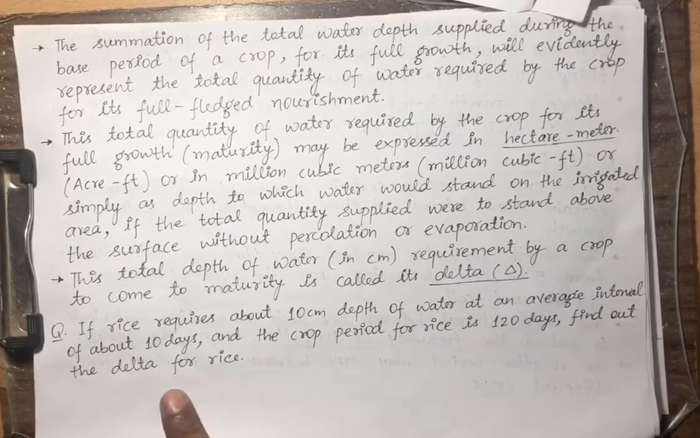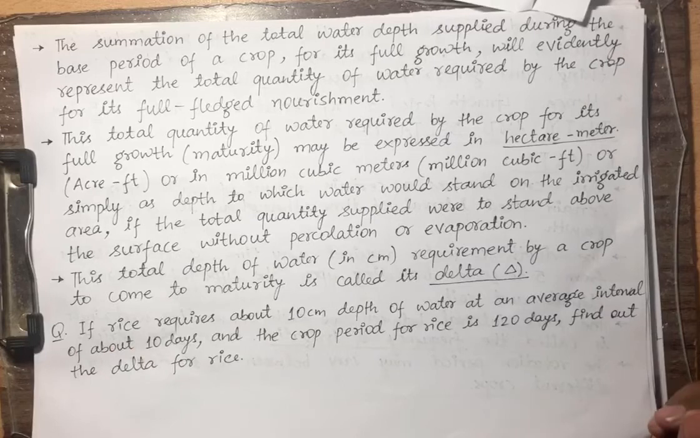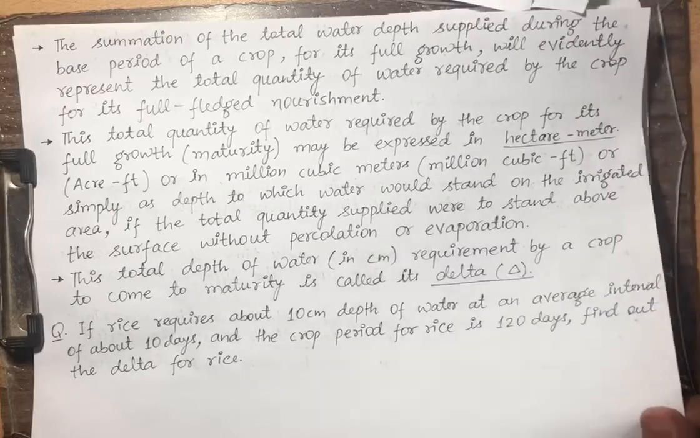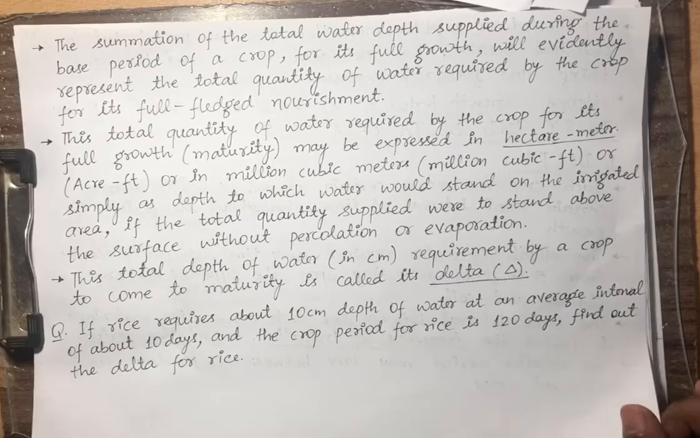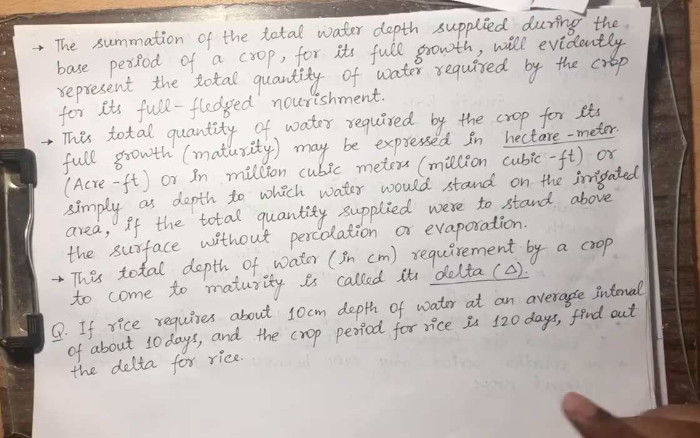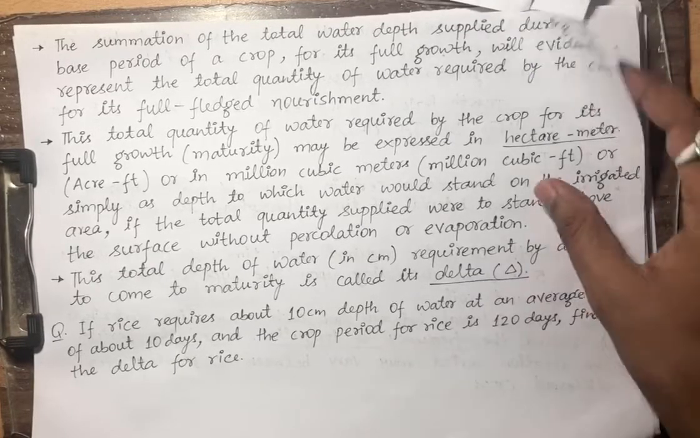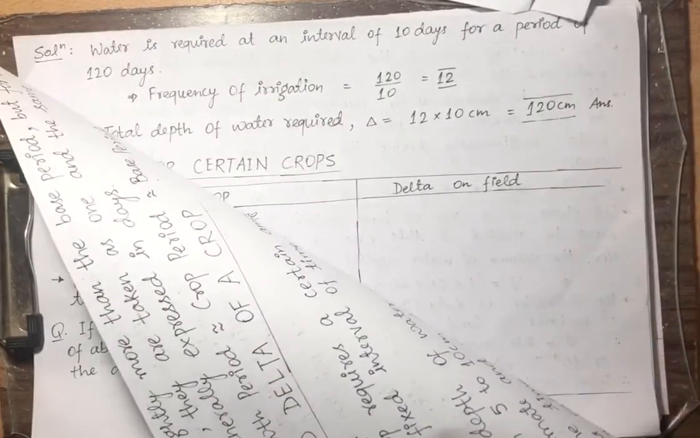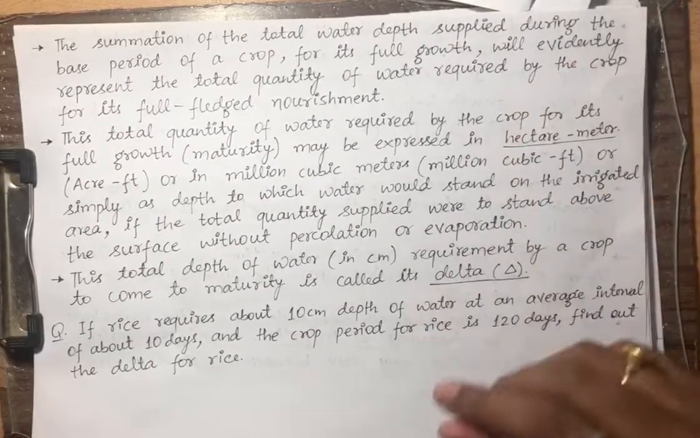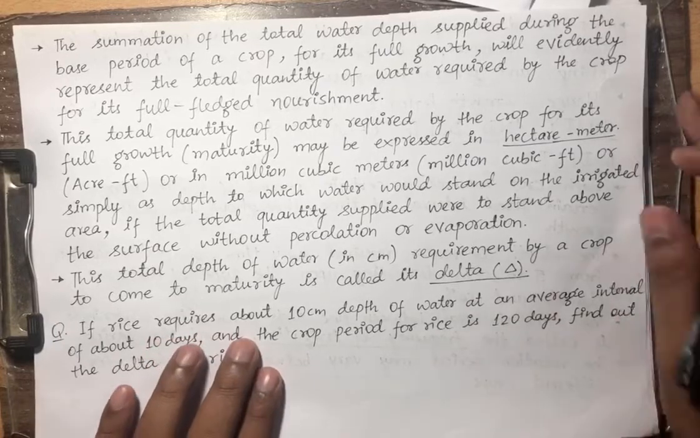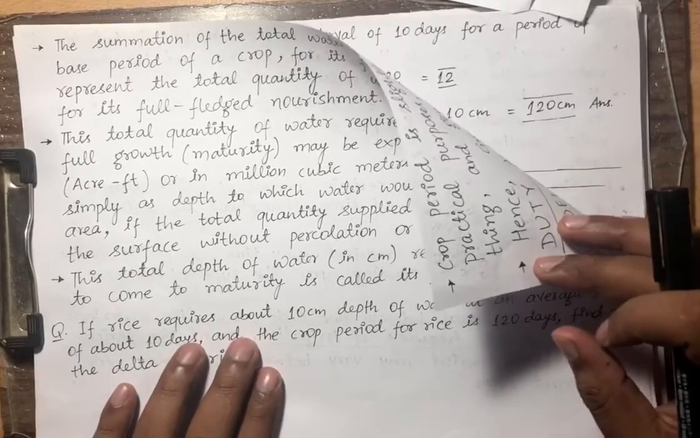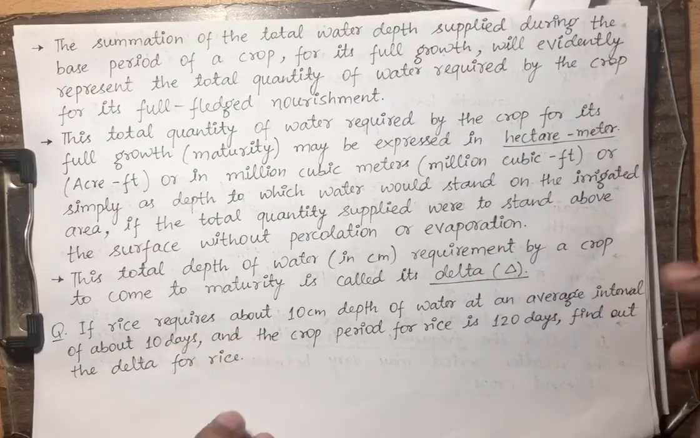So let us do one question. If rice requires about 10 centimeters depth of water at an average interval of about 10 days, and the crop period for rice is 120 days, you have to find out the delta for rice. So please try this. This is your homework. I will discuss this in the next class.